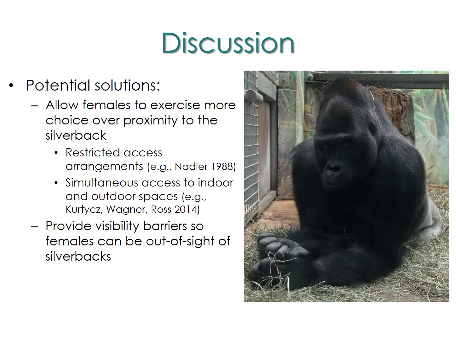In addition to these possibilities, we may also want to examine how providing visibility barriers within the enclosure might benefit females. While many zoo enclosures are designed with openness in mind for public viewing, it may be possible to add a few small structures that can permit females to reduce visibility and potentially their perceived risk of courtship aggression. Of course, overall, the goal of all of this research is to provide greater insight into questions of health, welfare, and longevity, and we are looking forward to examining the associations between allostatic load and social relationships in a number of zoos in the near future.